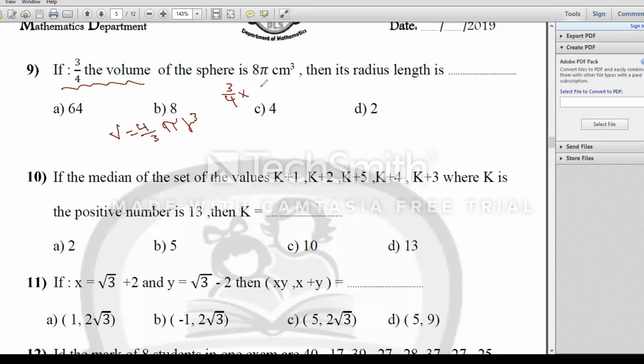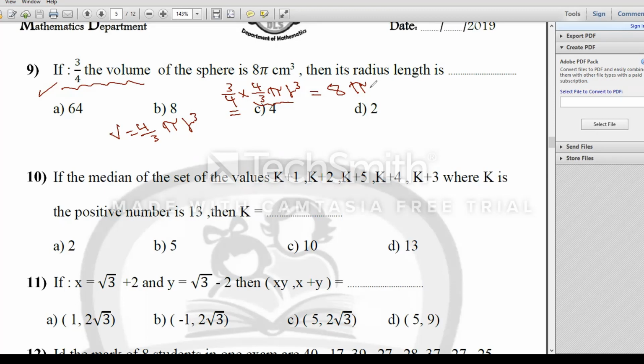In front of my rule, it will be 3/4 of my volume, 4 over 3 pi r cubed equals what? The real volume, 8 pi. Take care here. I make an equation here. 3/4 of the rule, 3/4 of the volume. It means 3/4 like this of my rule equals the real volume, 8 pi.